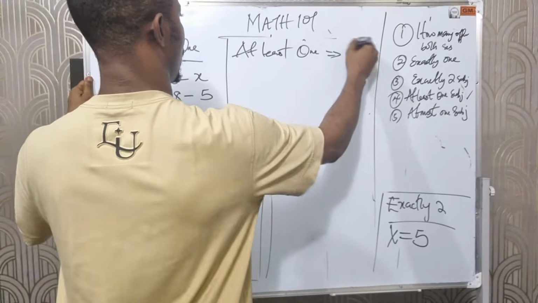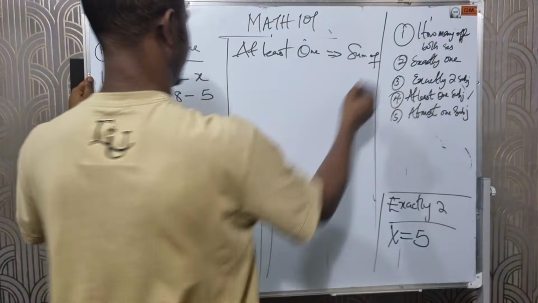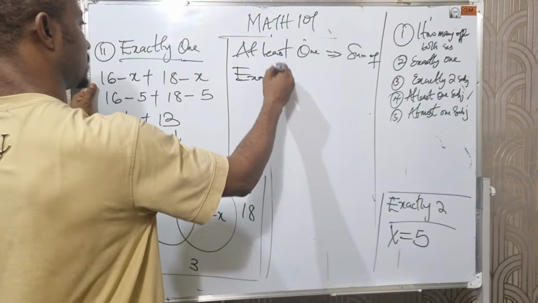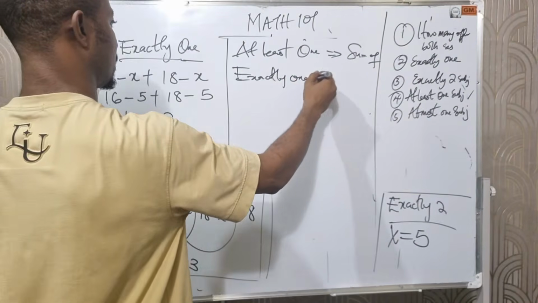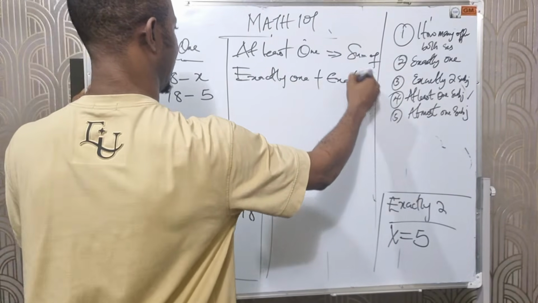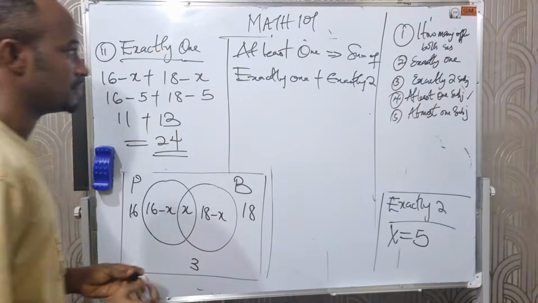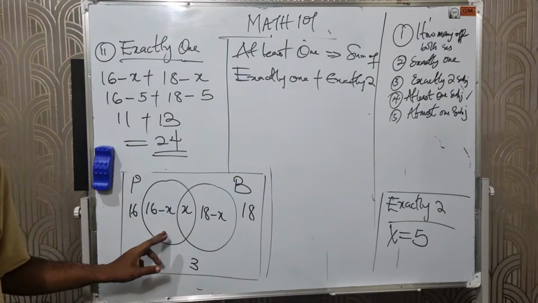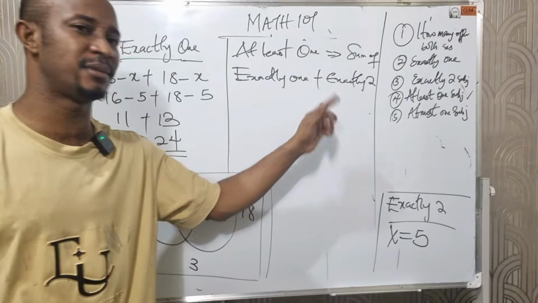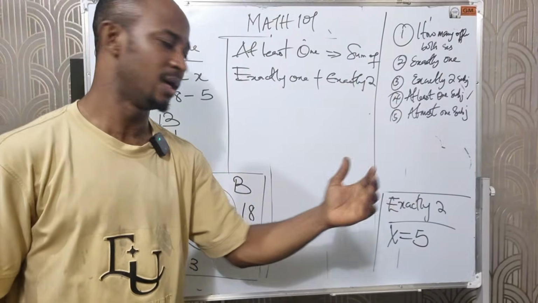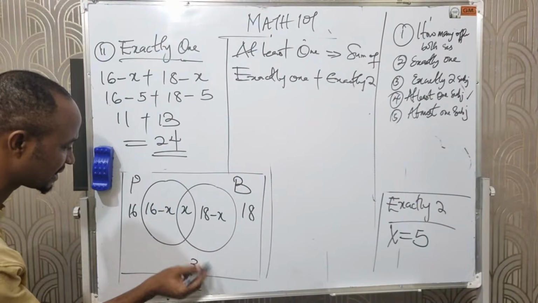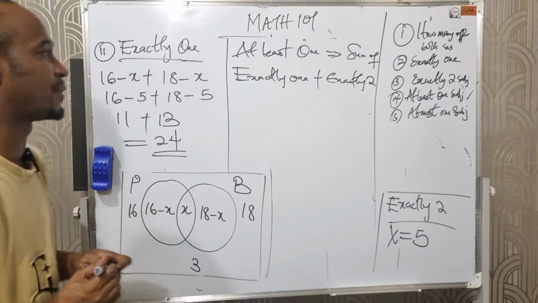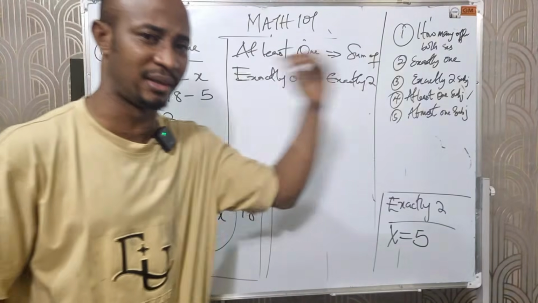This is the sum of exactly 1 plus exactly 2. At least 1 means those that offer 1 subject, meaning exactly 1 subject, plus exactly 2. If I have a third subset, let's say I have a diagram here, it simply means I'm going to add exactly 3.